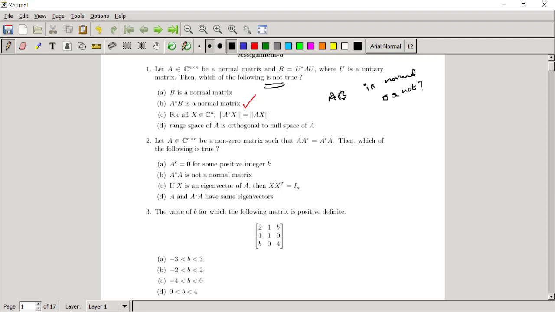For the identity matrix, yes. But if A and B are normal, are A* and B* normal or not? A and B are normal matrices. So is A* a normal matrix? Yes. You can check that it is Hermitian, and if you check, it will satisfy the condition of a normal matrix. Actually, this is a Hermitian matrix, that means A* equals the same matrix again.